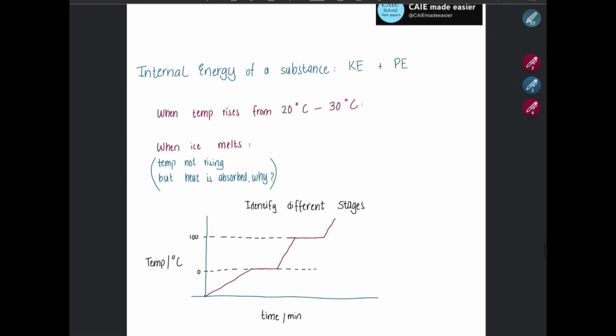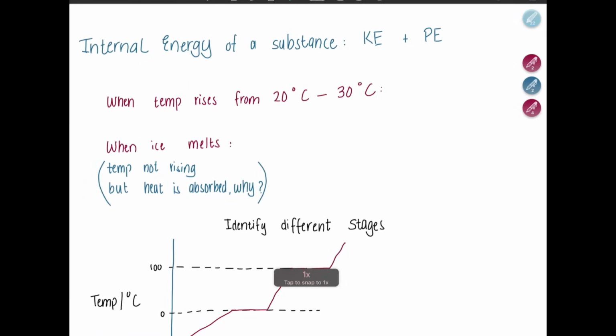Next topic, we'll discuss the internal energy of a substance. So when there's a substance, solid, liquid, or gas, their molecules have kinetic energy as well as potential energy. Now, when you're heating a substance, and let's say the temperature is rising from 20 degrees to 30 degrees, you can say that the temperature is increasing, therefore kinetic energy is increasing at this point.